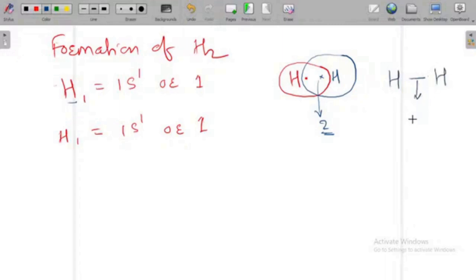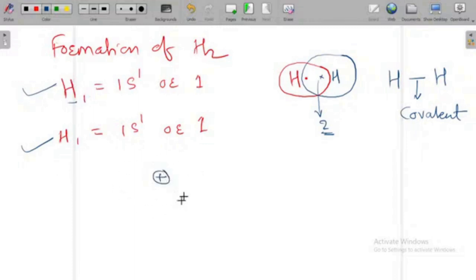It is nothing but the bond which is formed by mutual sharing of electrons. That's why it is covalent bond. Understand? So this is nothing but the covalent bond. Okay, so this is nothing but the formation of H2 molecule, because both are same atoms. One electron is there in their last orbit.